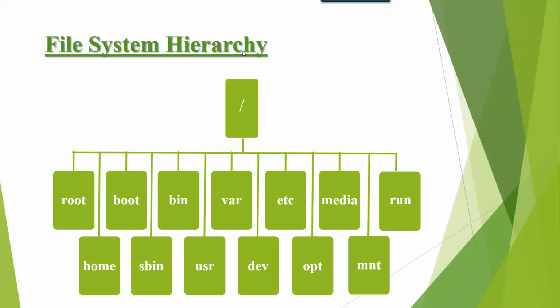Okay, see, when you logged in to your computer and you are executing any command, immediately it will check. If you logged in as a super user and executed a command, it will check in sbin directory whether the command is available or not. If the command is available and correct, it will show you output. If the command is not available, the command is wrong, it will not give output. When you logged in as a normal user and you are executing any command, it will check in bin directory. If the command is available in bin directory, it will give you output.